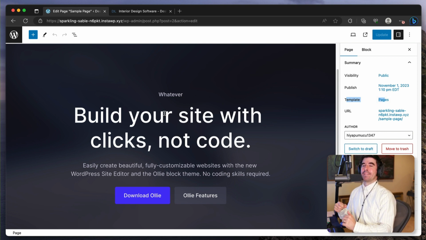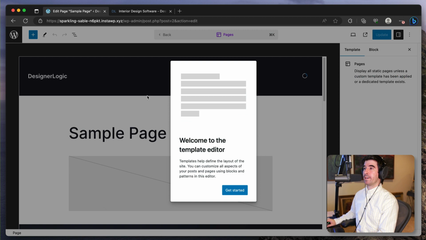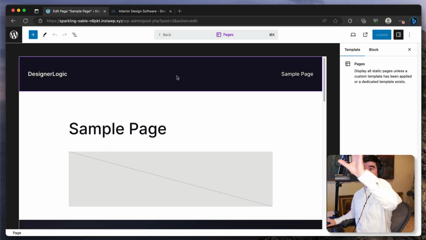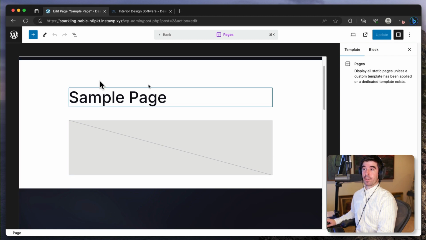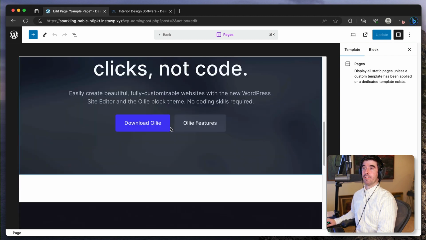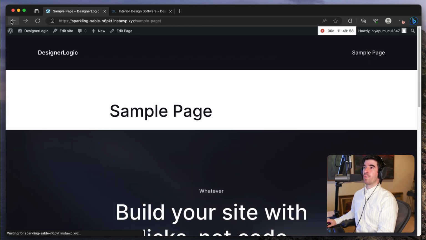It means that all the pages within WordPress, unless you specify a different rule, will use this template. And the template is the following one. I'm going to edit it. It's a header, this one here, the section, the content, and the title, and then the footer. Okay, so I'm going to show you in a different way.